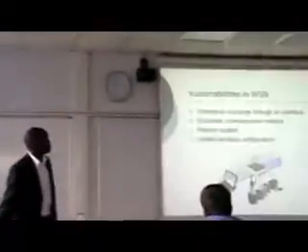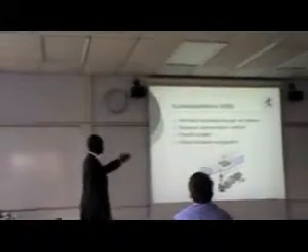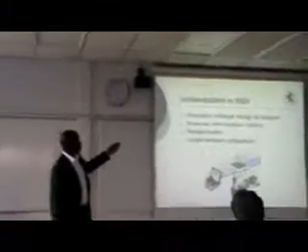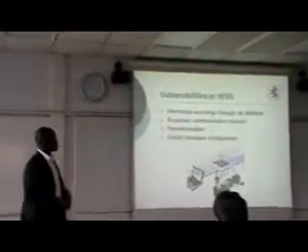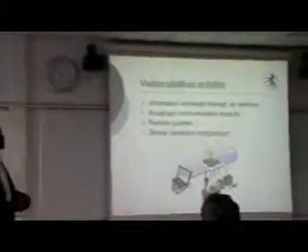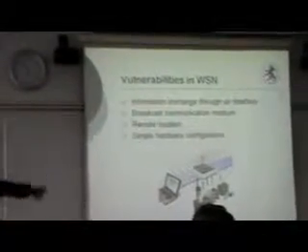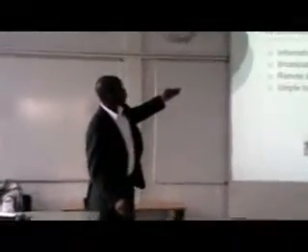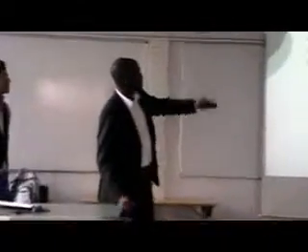What are these vulnerabilities? It includes information exchange through the interface, broadcast. The medium of communication is broadcast because in a wireless sensor network, data is being broadcast wirelessly, making it very easy for an attacker to capture the packet, thereby gathering the necessary information required to create a Sybil node. Because what happens is that they need to forge an identity. So they can gather all this information from the packets transmitted through the interface.